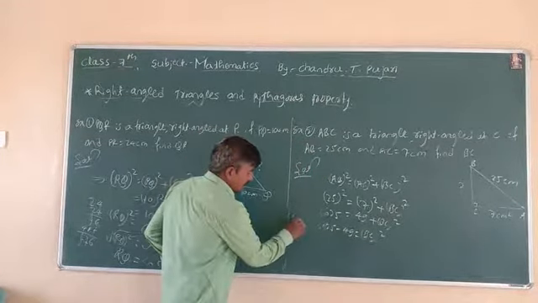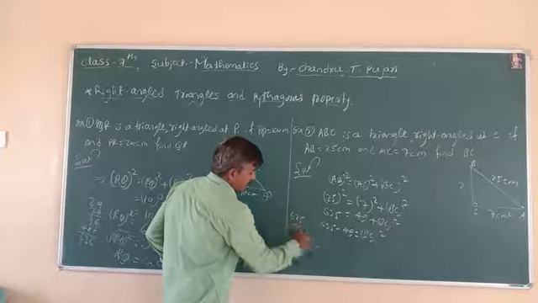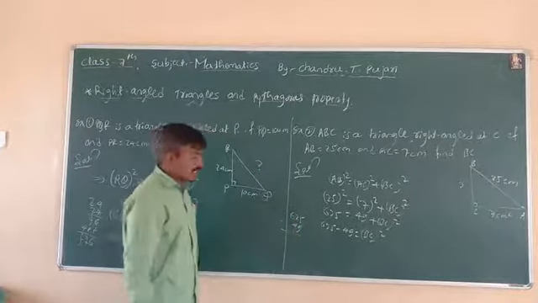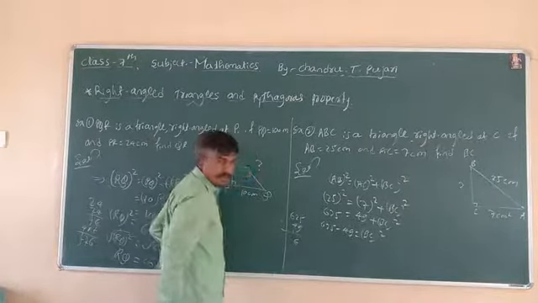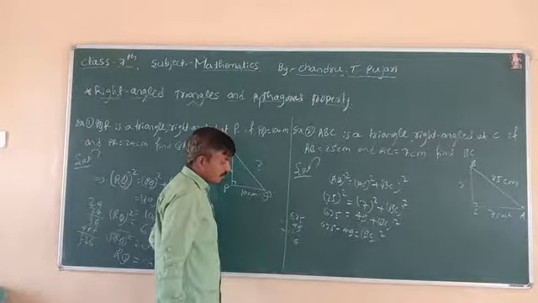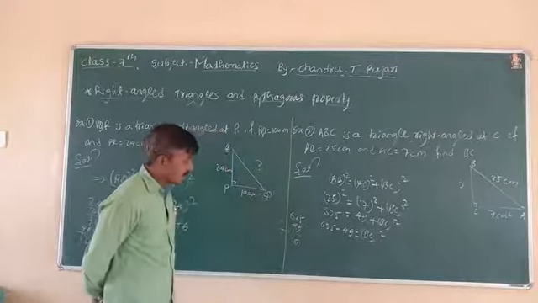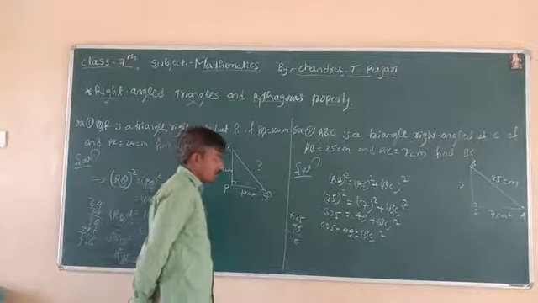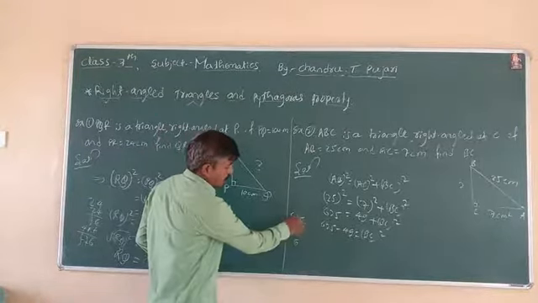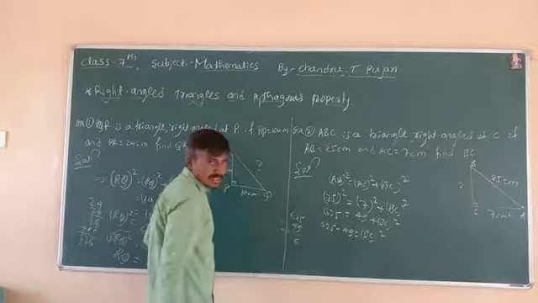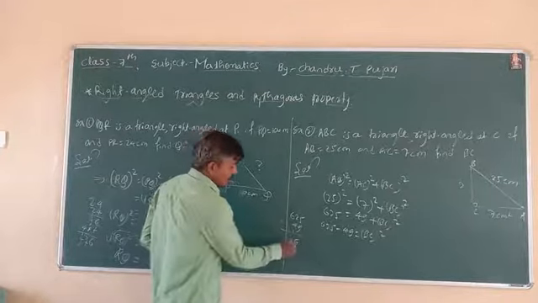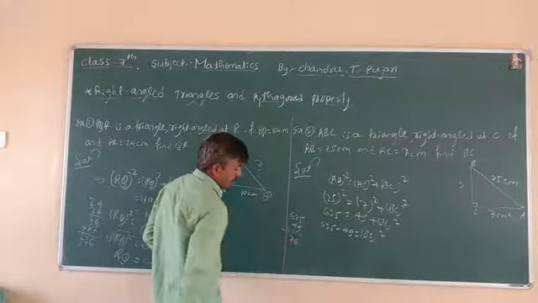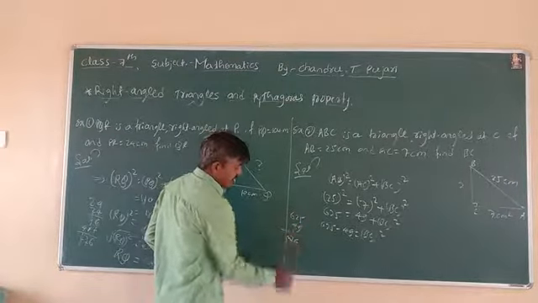Subtracting: 15 minus 9 is 6; 12 minus 5 is 7; and 6 minus 1 leaves 5.